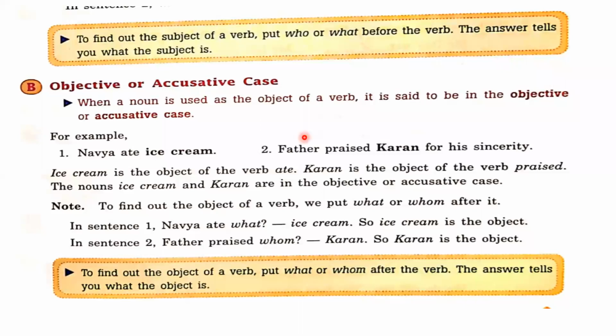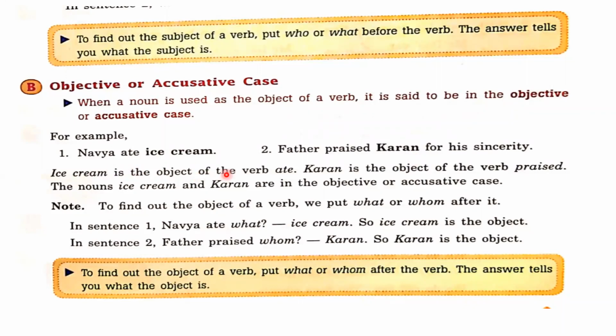Simply we can understand, before the verb, if any word is used as a subject, that is called nominative case. And after the verb, if any noun is used, that is called objective case or accusative case, right? Second sentence, father praised Karan for his sincerity. So praised is verb here. After the verb, we have used a noun. So this noun is called objective case or accusative case, right?